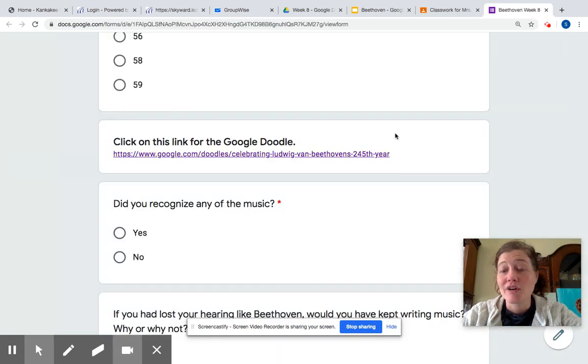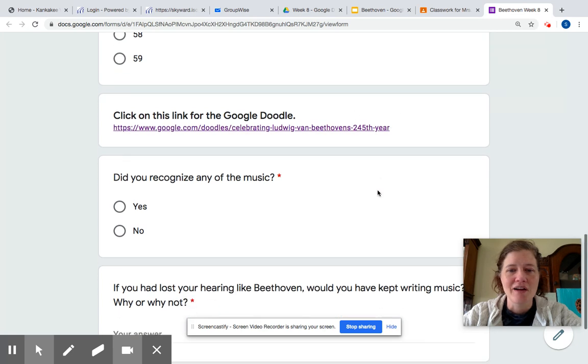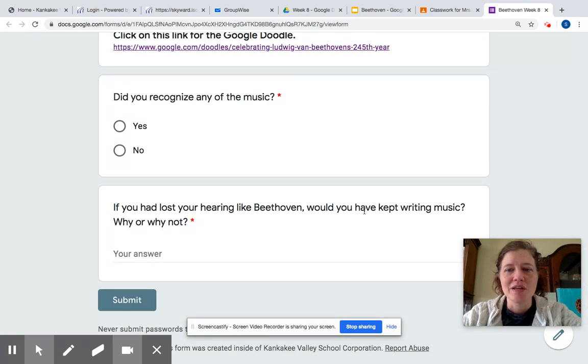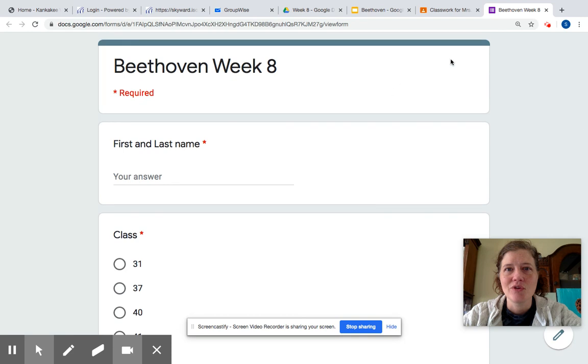So remember, look for the piece with the double bar lines, and there's only 5 little puzzles, and it'll tell you which ones you got right or wrong. And then you just have a couple of questions to answer on your Google form.